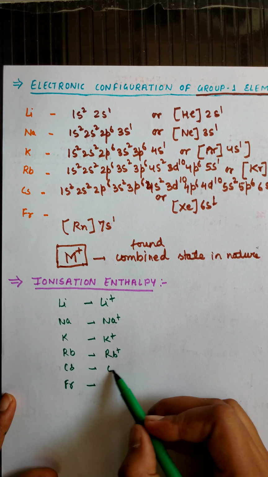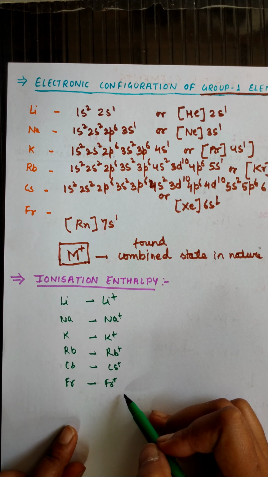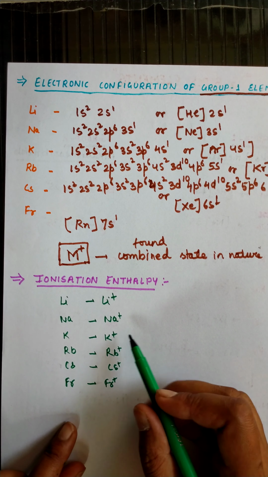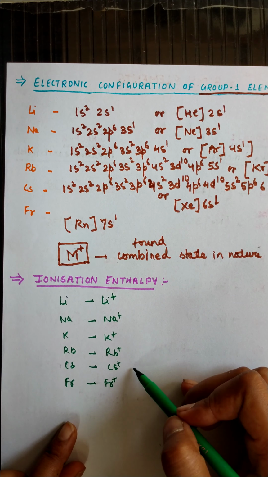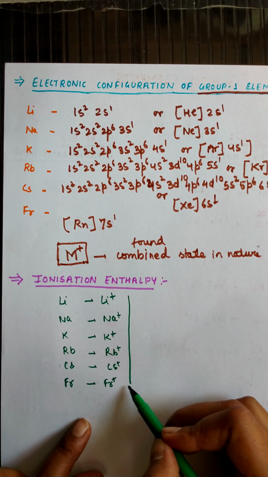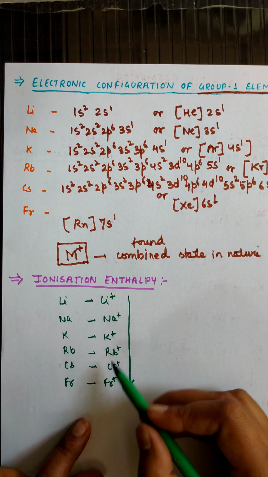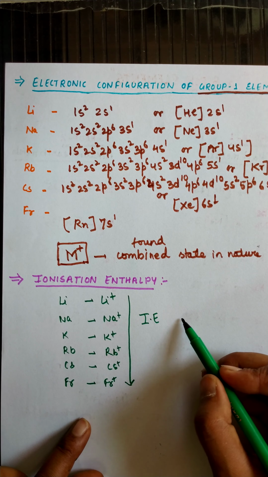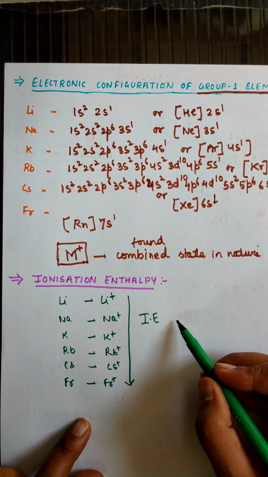I am not making the ion of francium because it is highly radioactive. We can make it, but we will not consider it. So what happens when we move from top to bottom? The value of ionization enthalpy decreases. Why? Because the atomic size increases.